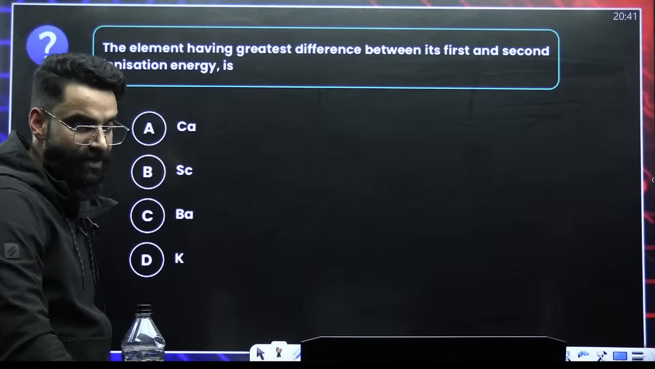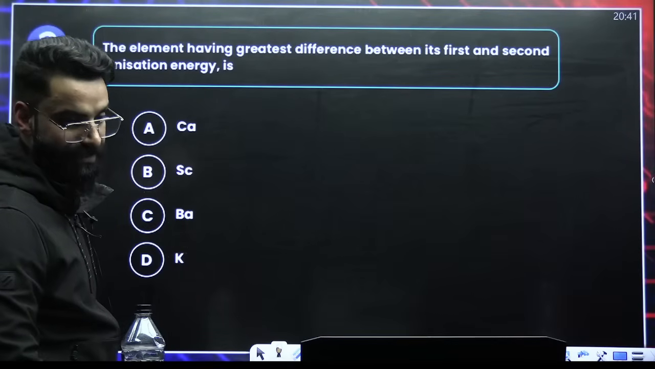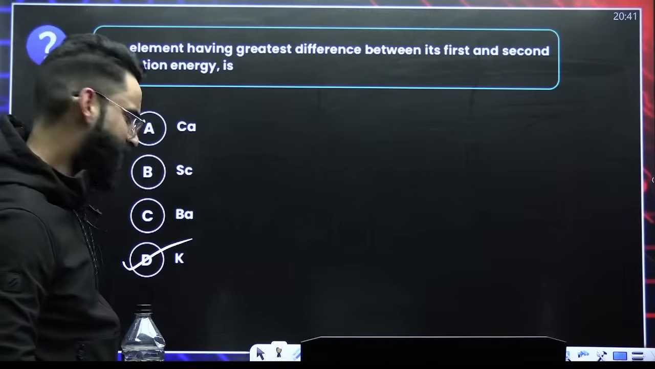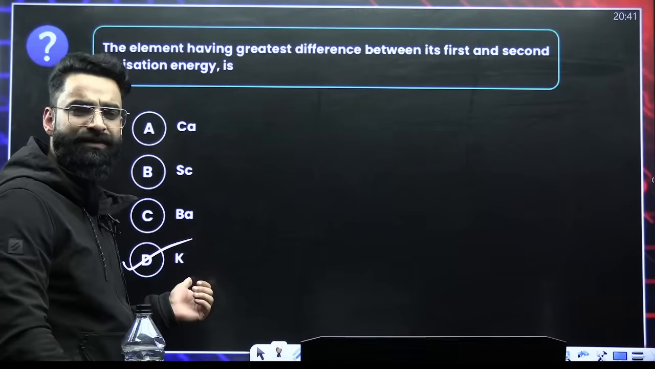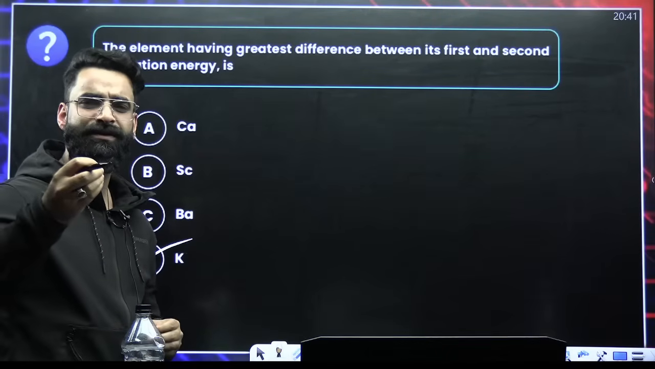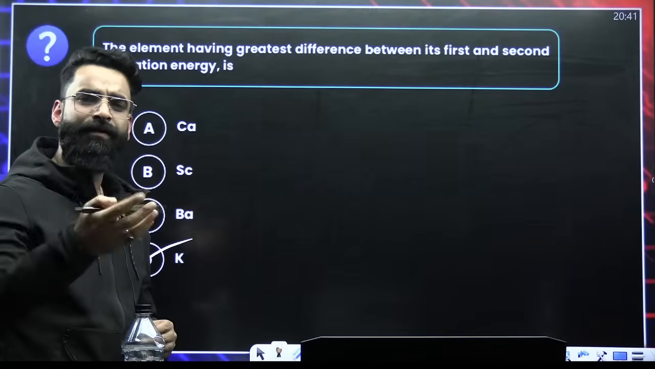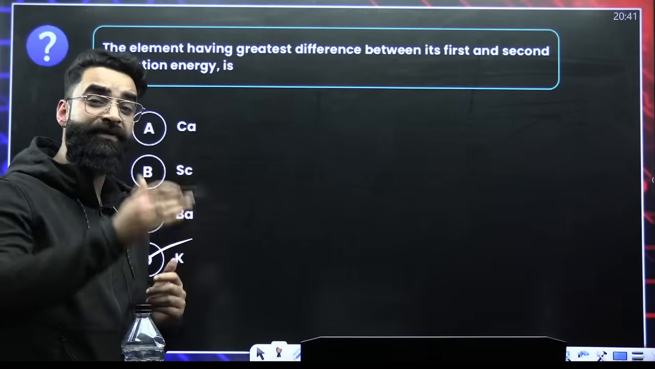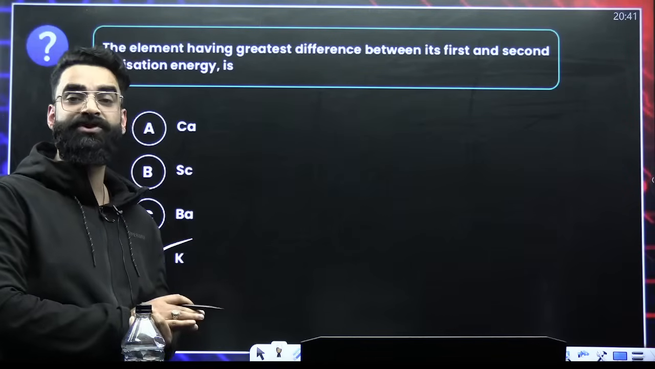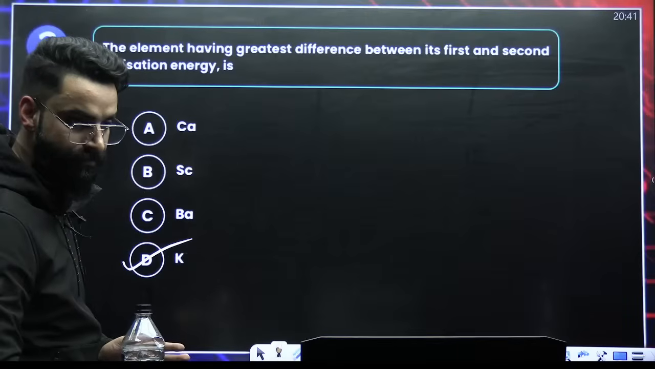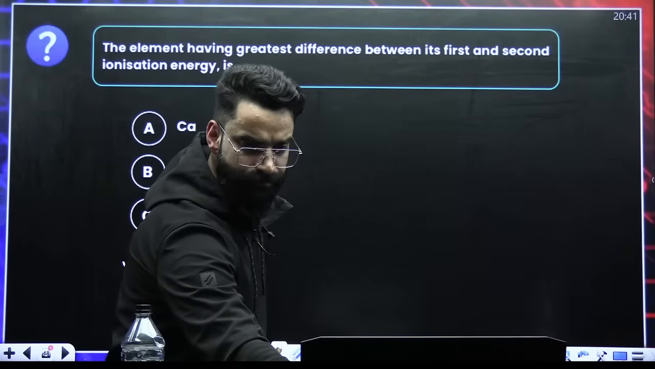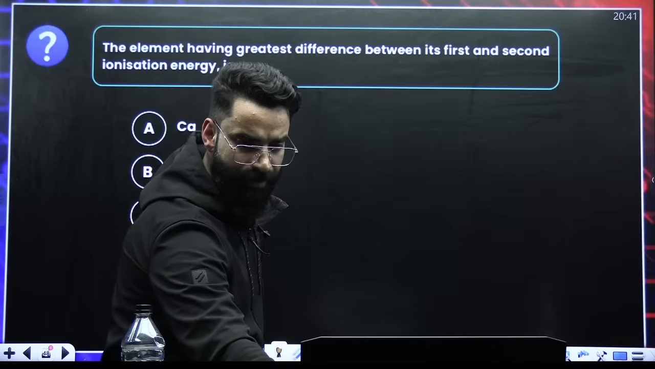Guys, think logically. Why are you writing the wrong answers? Now people have started giving the correct answer. Good. It's going to be potassium, of course. Potassium has 1 electron in its outermost shell. Potassium belongs to group 1. So take the first electron out. Now, the second electron you have to take from a completely filled configuration. So you have to supply a lot of energy. So the difference between first and second ionization energy in potassium will be maximum. I hope this is clear.